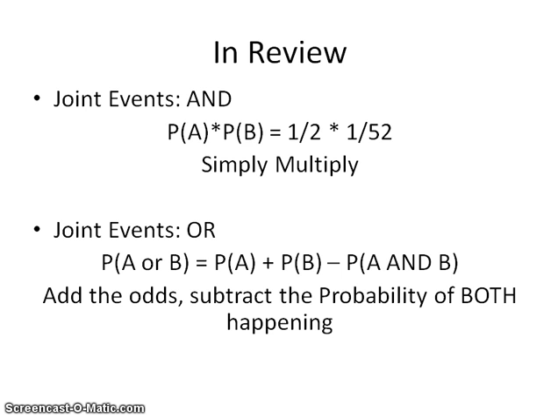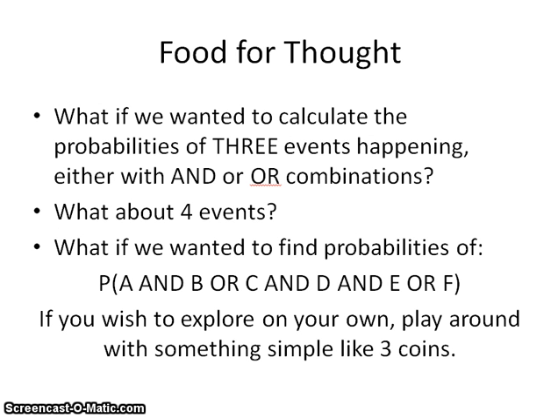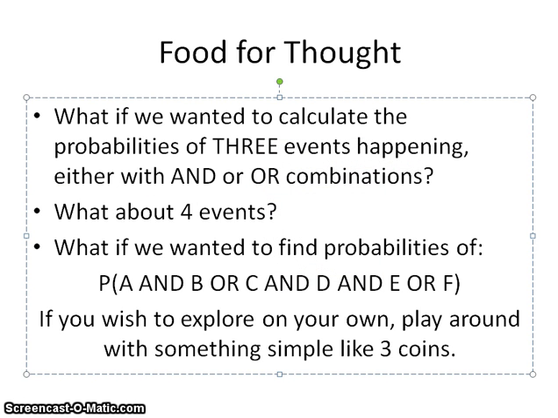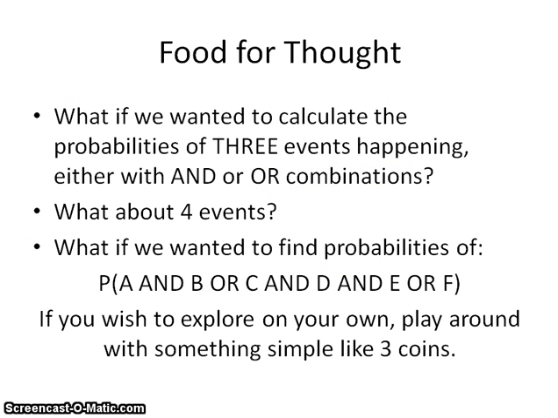Alright, so I would also like to leave you with a little bit of food for thought. If it came to you smoothly for this, think this one out, try it out. What if we wanted to calculate the probabilities of 3 events happening, either with the AND or the OR combinations? So let's say we want to flip 3 coins, and now we're playing with the idea of what if any of them lands on heads? What are those odds? What about 4 events, or 5 events, or 200 events? Maybe there could be situations that could allow us to perform these calculations.